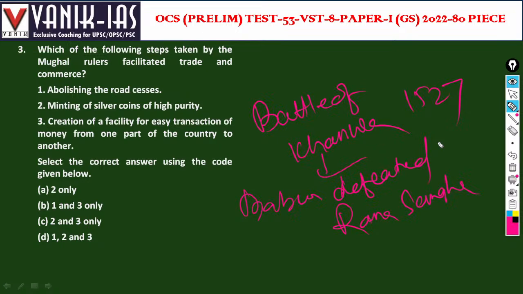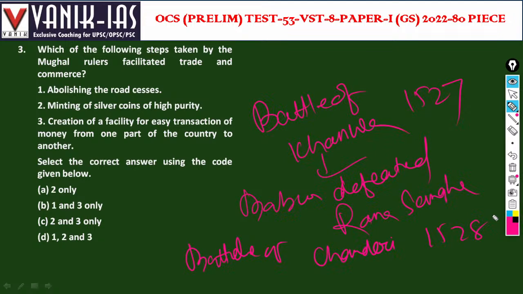Then Battle of Chanderi. Medini Rai was defeated, with resistance across Rajputana, by Babur. That is Battle of Chanderi, 1528.